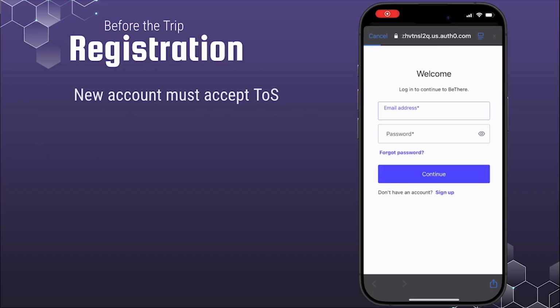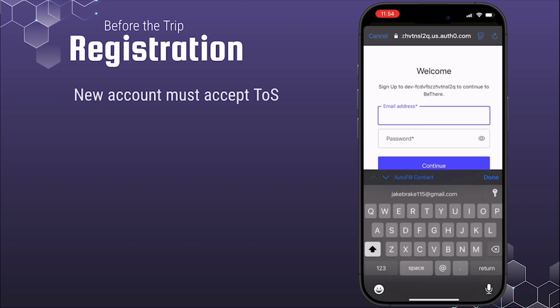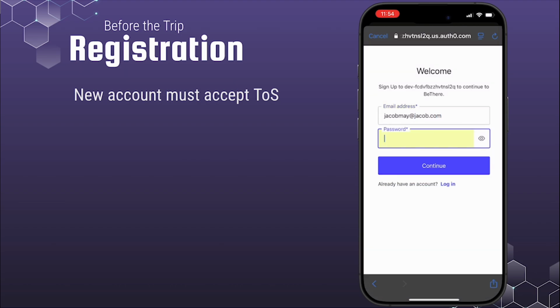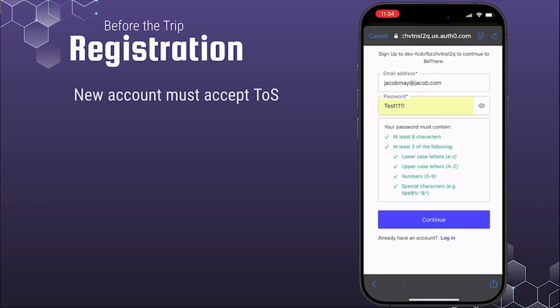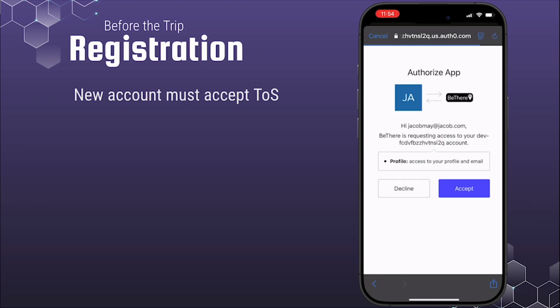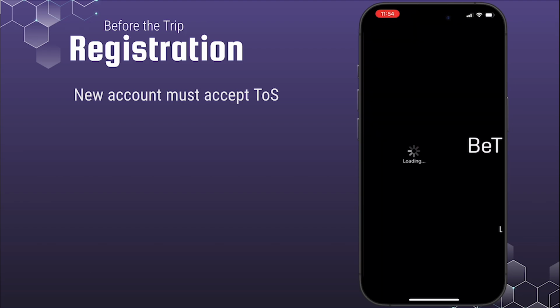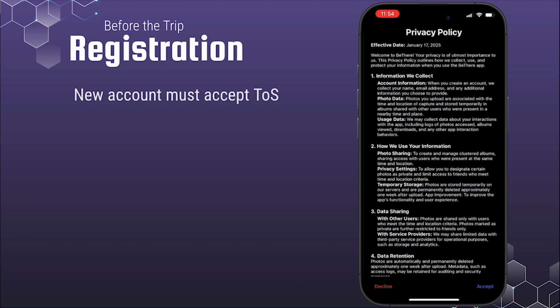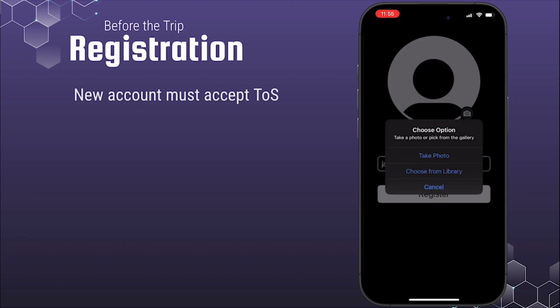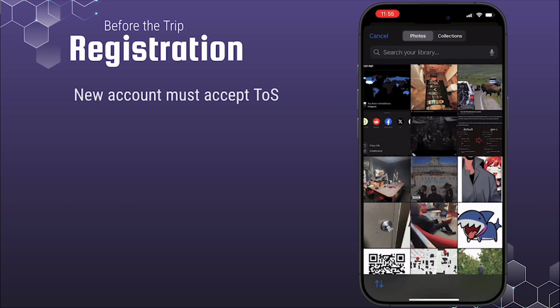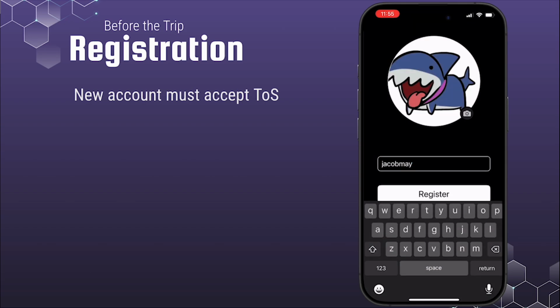Before the trip, the first thing you're going to do is open the app, upon which you'll be taken to the BeThere splash page with the login button. After clicking said login button, you will then be taken to the next screen where you will be asked to enter in your email address and password, which you so graciously provide. After providing said information, you are then opened into the TOS and privacy policy, where, after reading and deciding thoroughly that you agree with everything we're doing, you will accept and move on to the next screen, where you then enter in your choice of username and profile picture.